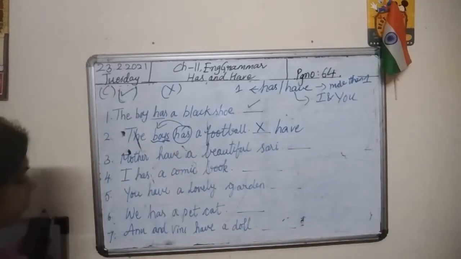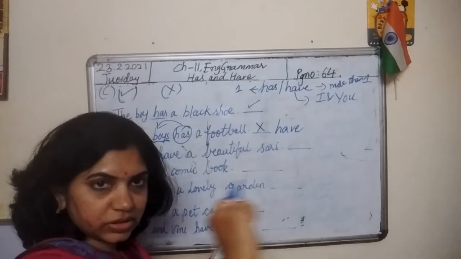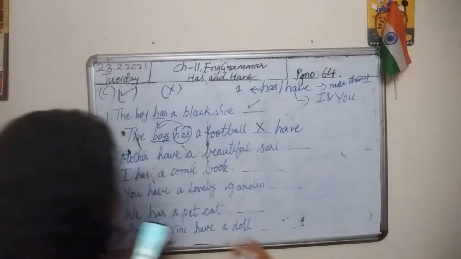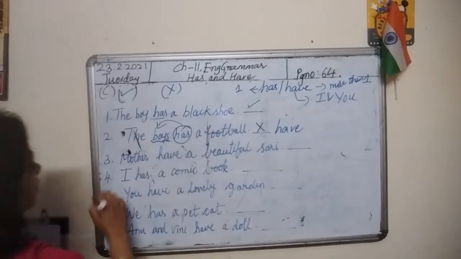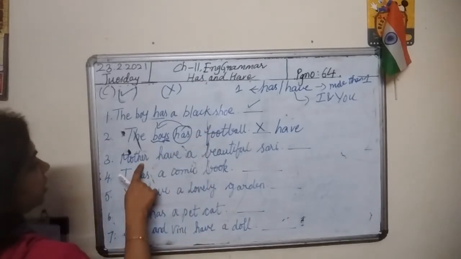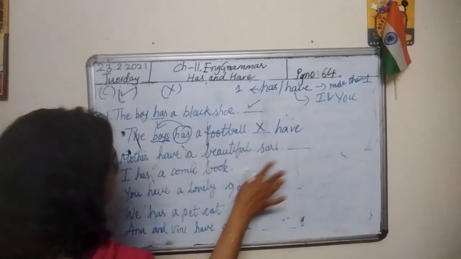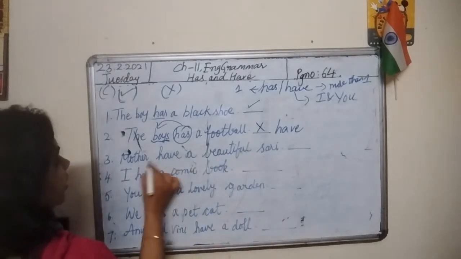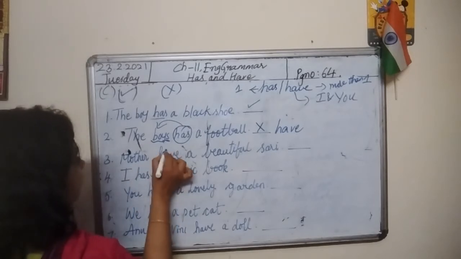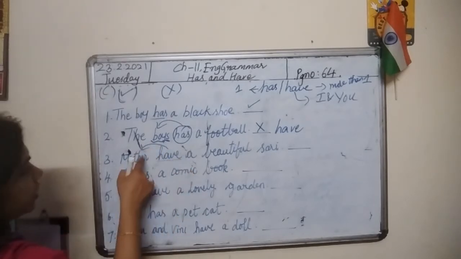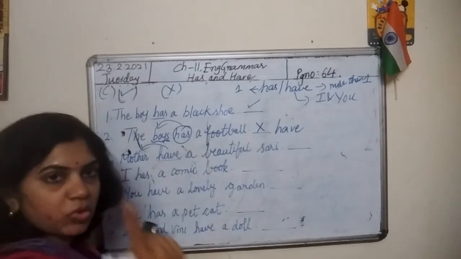H-A-V-E. Have. In your textbook, a place is provided. A line is given under each sentence, so write on that line. Third one. Mother have a beautiful sari. Our attention should be on has and have always. Look here. What is given before have? Mother. It means we are speaking about mother, only one.